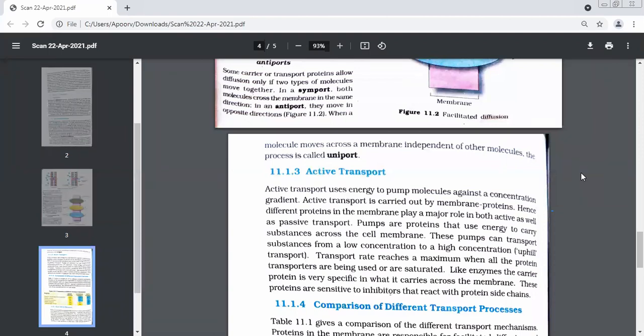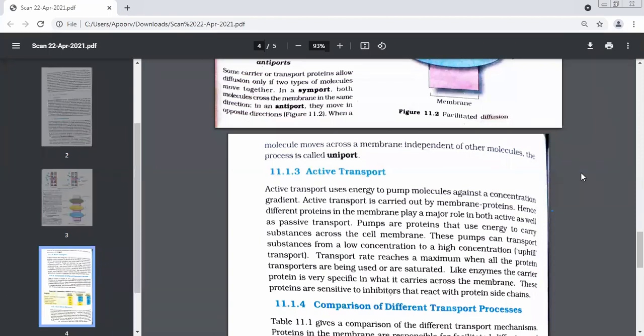Now let's talk about the speed with which active transport will take place. This transport reaches its maximum when all the protein transporters are being used, or are saturated. Let us imagine there are 10 pumps and 2 are very active. So transport is happening, but at a slower pace. Now they call 2 more. Now how many of them are transporting? 4 out of 10. Now 4 more have come. How many now? 8.